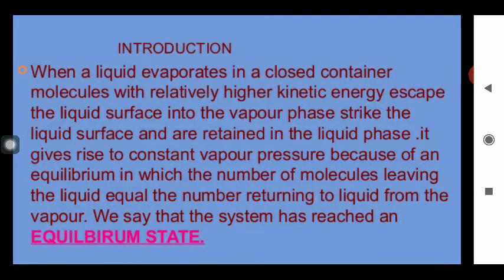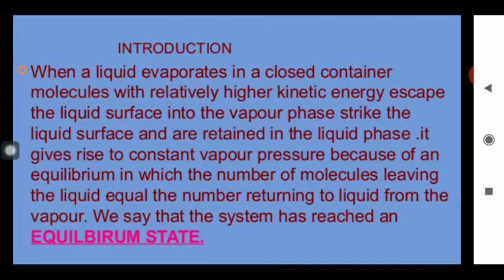On the other hand, whenever the product molecules again combine to give back the reactants, the reaction is said to be in the backward direction. Whenever these two opposite processes, the forward reaction and the backward reaction, become equal to each other, the equilibrium stage is said to be achieved.